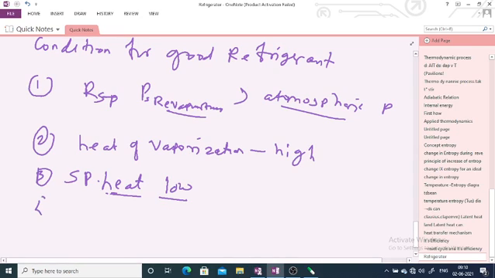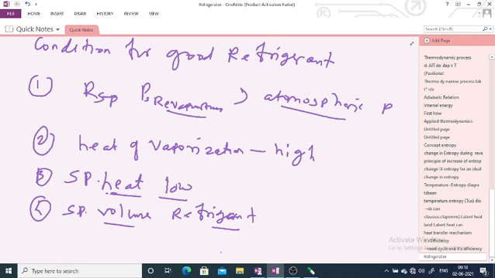And the last condition, specific volume of the refrigerant, which is once again the working substance. The specific volume should be minimized, that is, it should be low to minimize the work required per kilogram. Why is it required to be low?